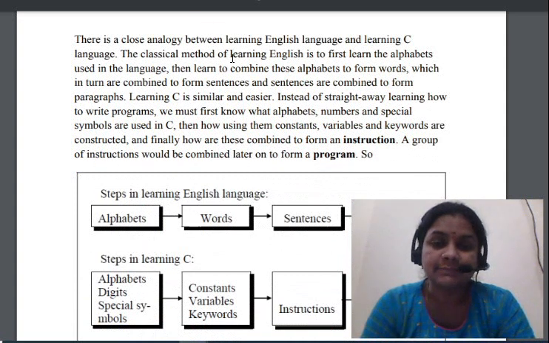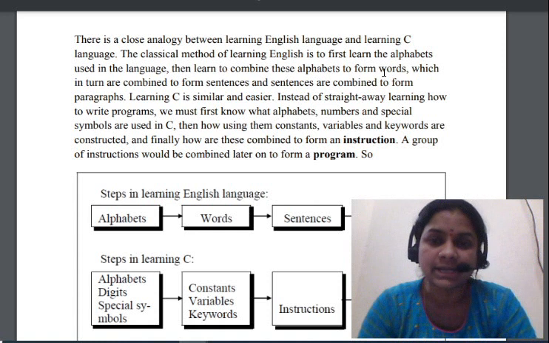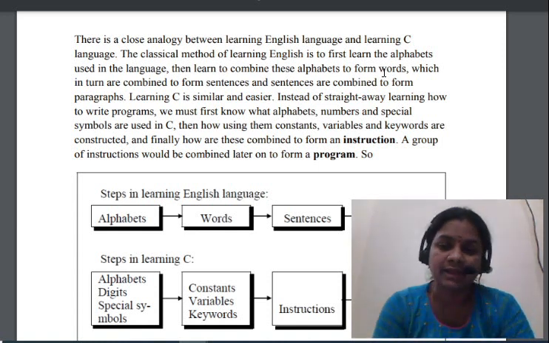The classical method of learning English is to first learn the alphabets used in the language, then learn to combine these alphabets to form words, and these words are combined to form a sentence. These sentences are combined and form a paragraph. Is it clear?